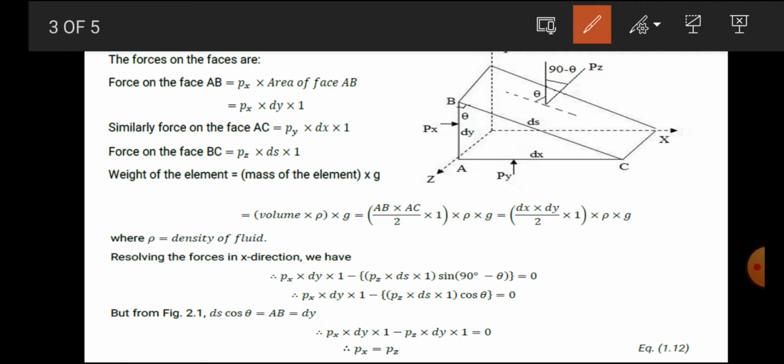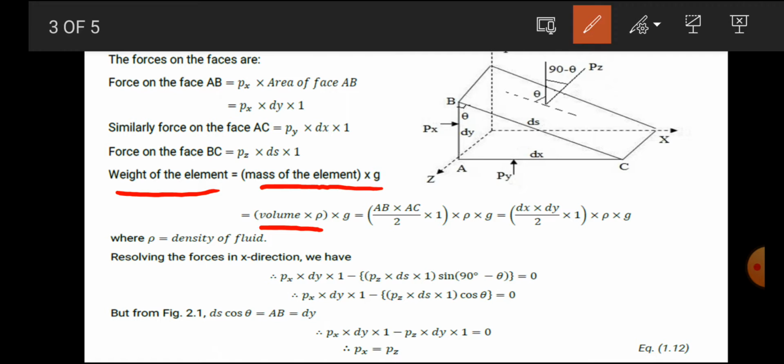Now we consider the weight of the element. The weight of the element is equal to the mass of the element into the acceleration due to gravity, denoted by g. Now what is the mass of the element? The mass of the element is volume into density. We know that density is equal to mass upon volume.